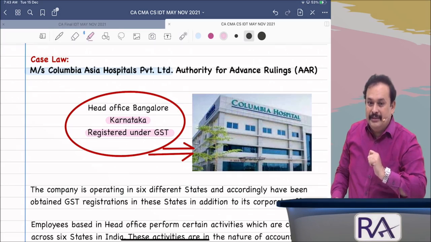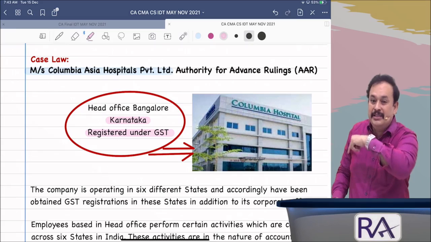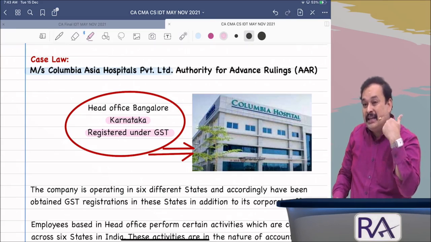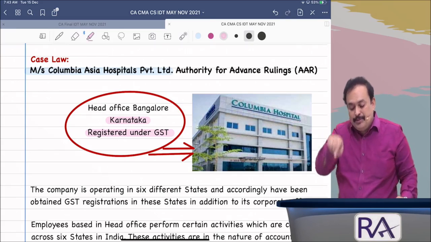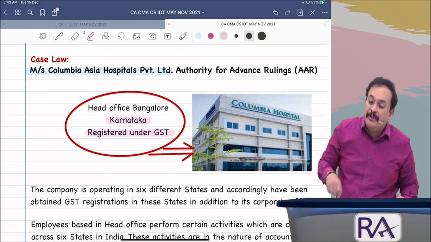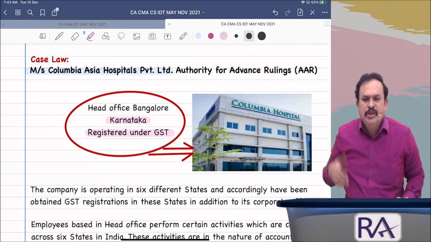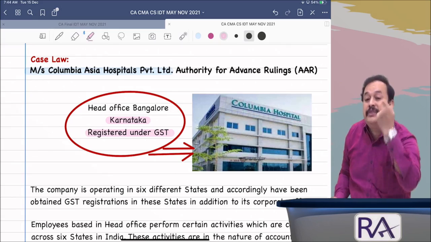The question mark: the head office is collecting the rental charges and security charges from the other branches, because the head office already paid the service providers. Now, is this a supply between head office and branch office when they reimburse the expenditure? This comes into the picture. The authority for advance ruling in Karnataka said, yes, it is a supply. It falls under section 7(1)(a), treating it as a transfer.